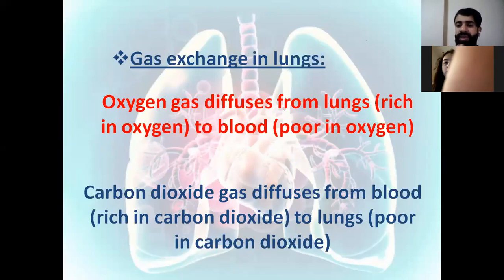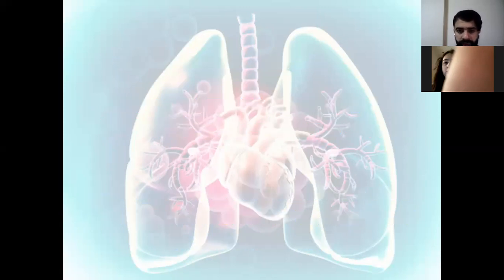So relating to the gas interchange, these notes are important to study. Oxygen gas diffuses from the lungs that are rich in oxygen to the blood that is poor in oxygen. Carbon dioxide gas diffuses from blood rich in carbon dioxide to the lungs that are poor in carbon dioxide.